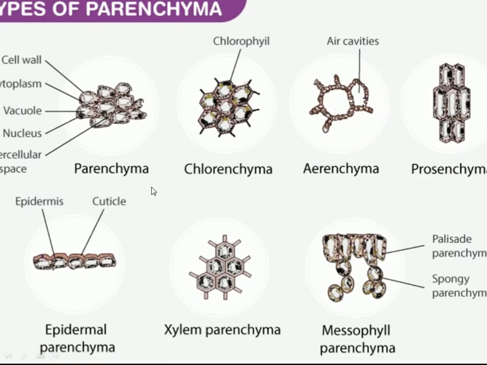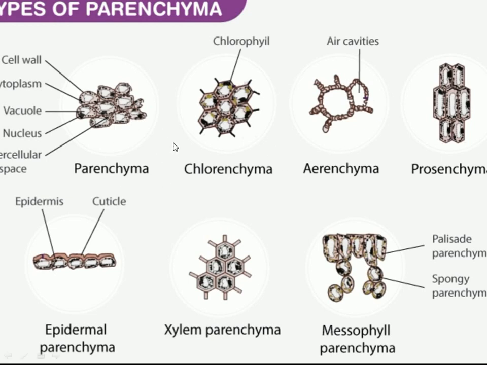First one is the parenchyma. I already said they are thin walled cells. They occupy most of the vegetative body of the plant, and may be present in the cortex, pith region, and mesophyll tissue. They occupy most of the area of the plant body.